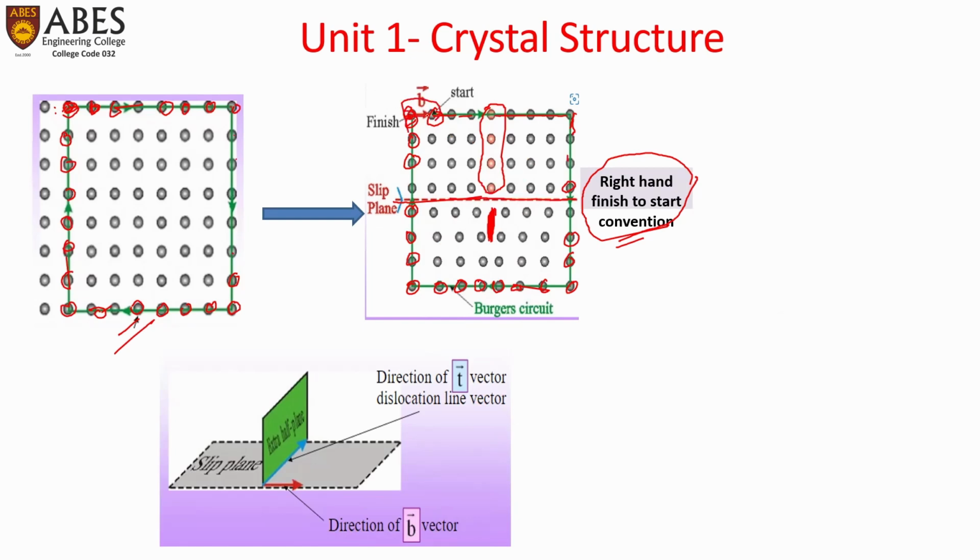One atomic distance away, finish to start is in this direction. So this is the Burgers vector.